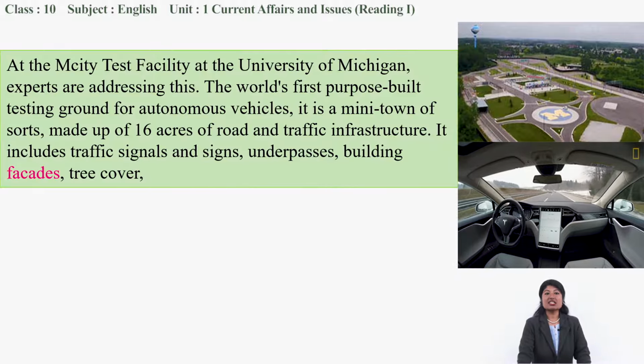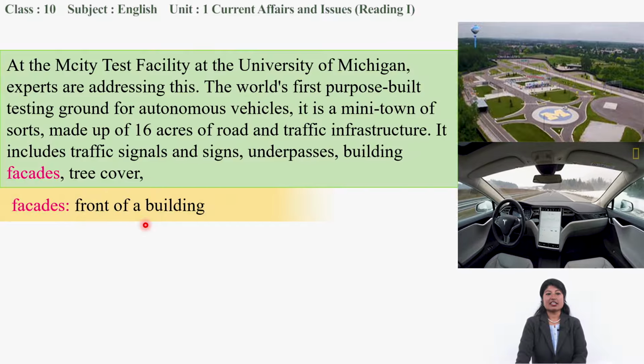It is just like a mini town of sorts, made up of 16 acres of road and traffic infrastructure. How do we pronounce this word?